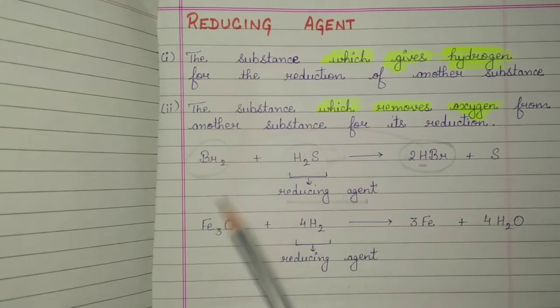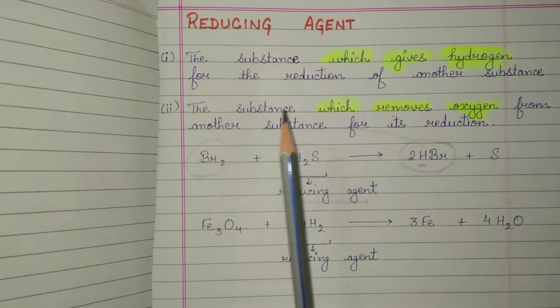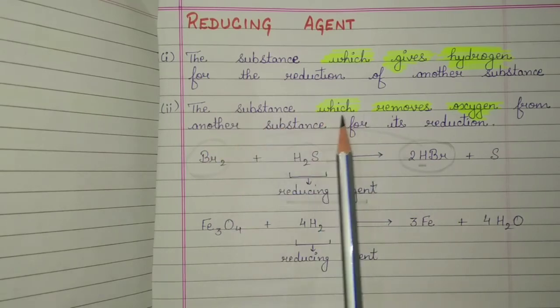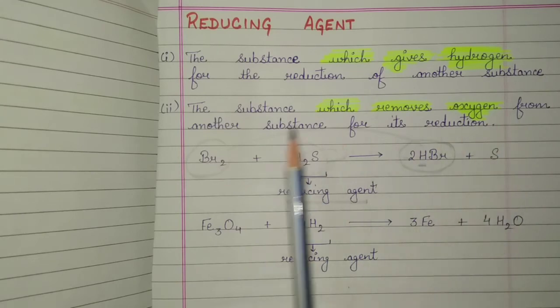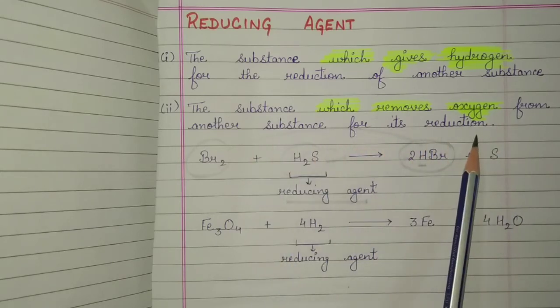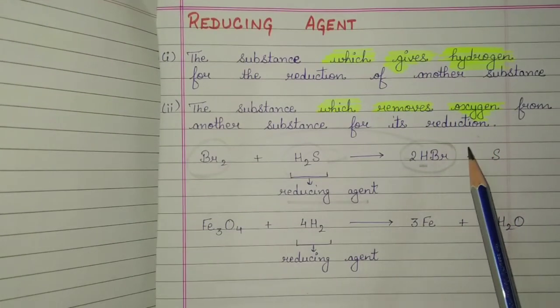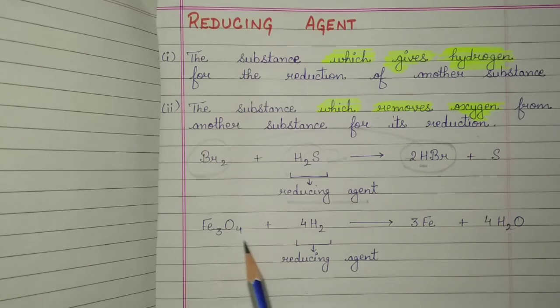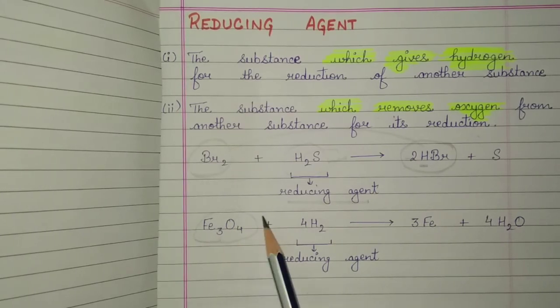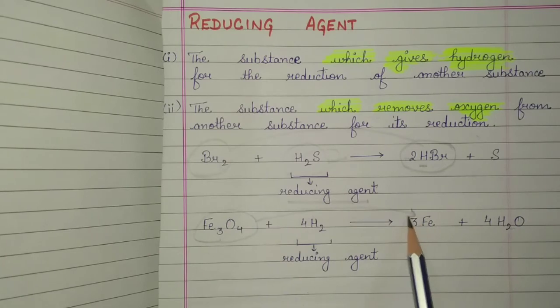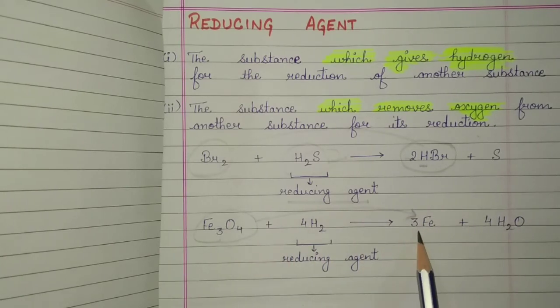The second definition of reducing agent is that it is the substance which removes oxygen from another substance for its reduction. For example, in this reaction, ferric oxide has undergone reduction because oxygen is removed from it to form iron.